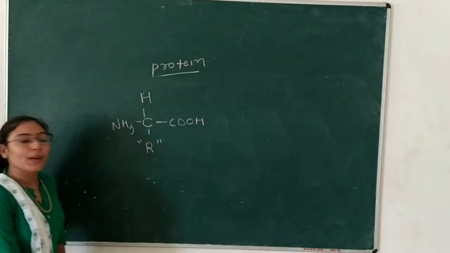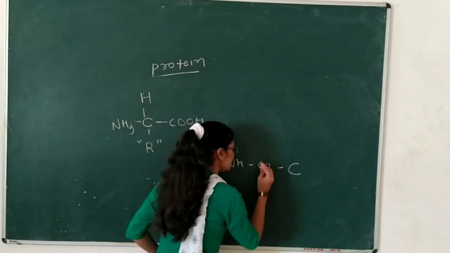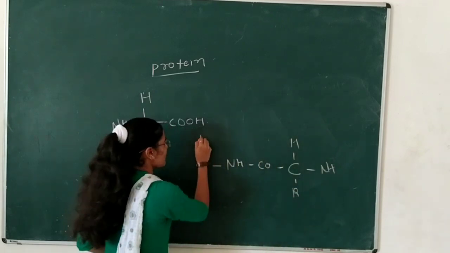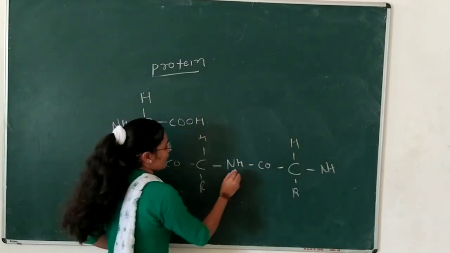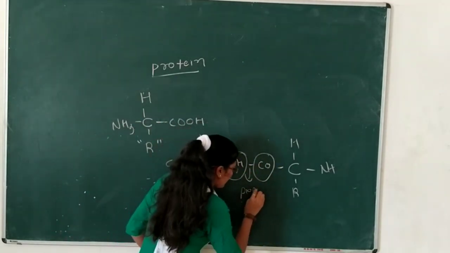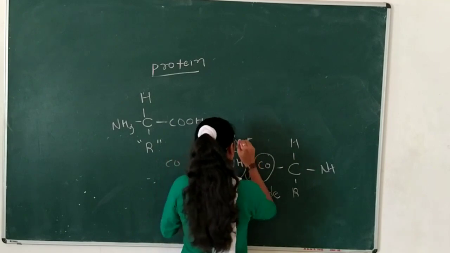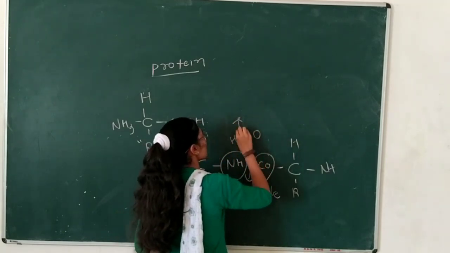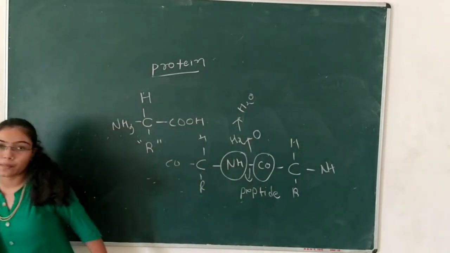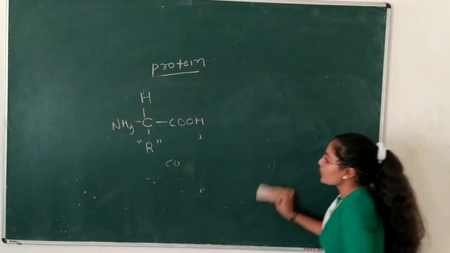Now how is the peptide bond formed? Two amino acid molecules form a bond between the amino group and the carboxyl group, and that is called a peptide bond. Here two hydrogens and one oxygen are released, so H2O is released. Then a long polypeptide chain is formed, and its bond is the peptide bond.